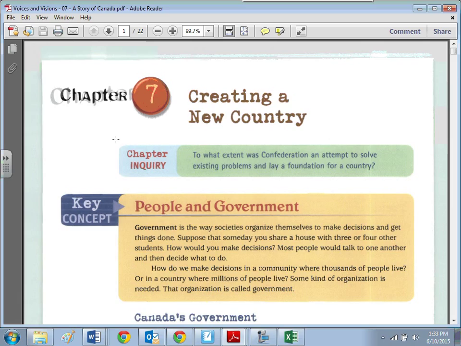Does that make sense? Because in rep by pop, the maritime colonies were a sneeze. They were like 3 people to Ontario's 50, 60. Okay, they didn't have very many people at all. So they were going to get overruled, and that's where the Senate came in and said, look, we're going to balance it out. Because of these checks and balances, it worked out.